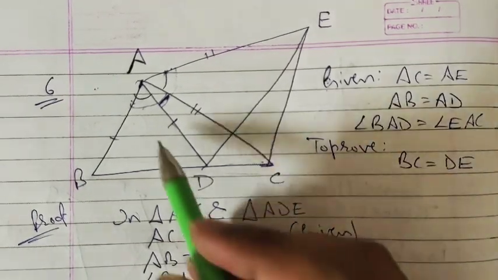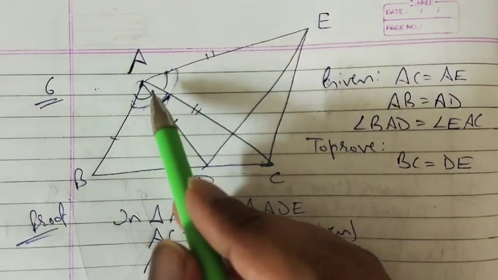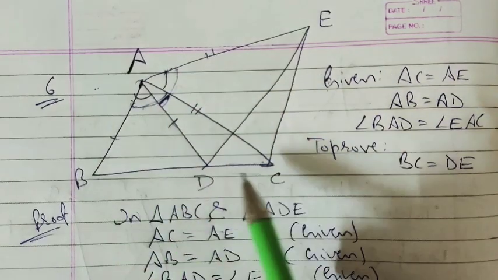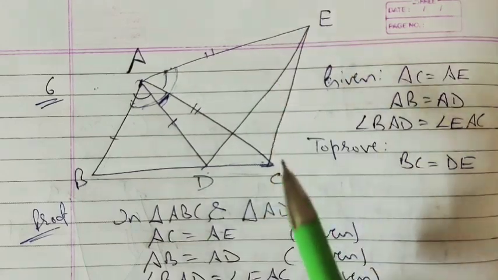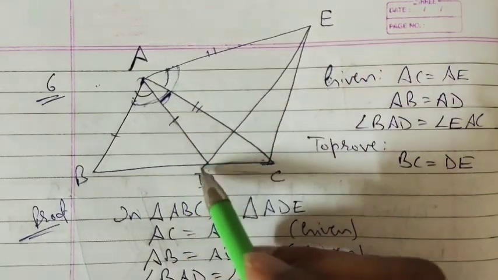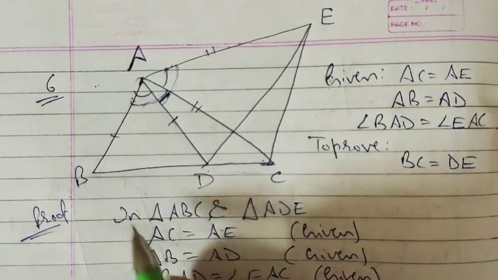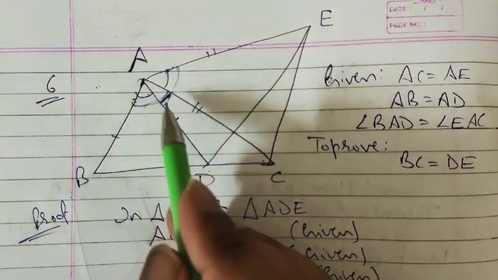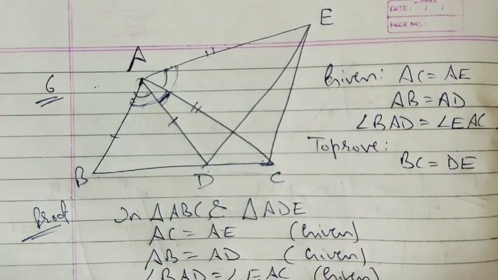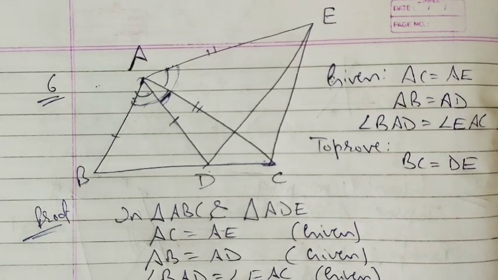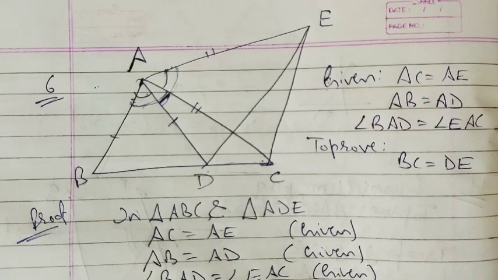Why we are doing so? Just to make this whole angle equal to this whole angle, because we have taken triangle ABC. So we want angle BAC to be equal to angle DAE. In order to do that, we are adding angle DAC on both the sides, right? So BAD plus DAC, BAD is this one, DAC is this one, will be angle BAC, right? EAC plus DAC will be angle EAD, right?